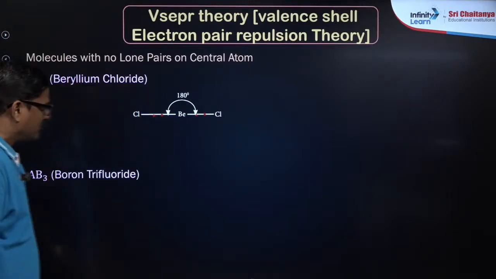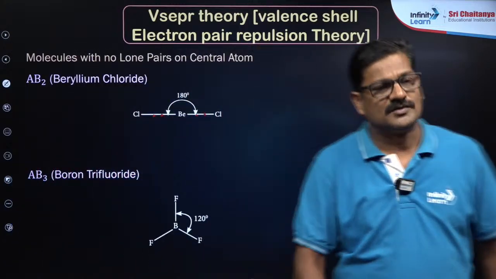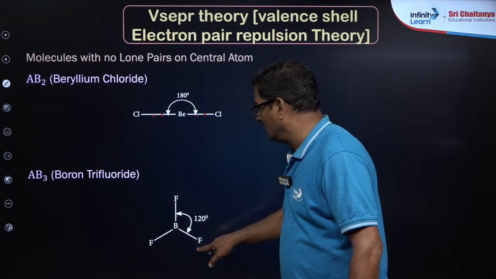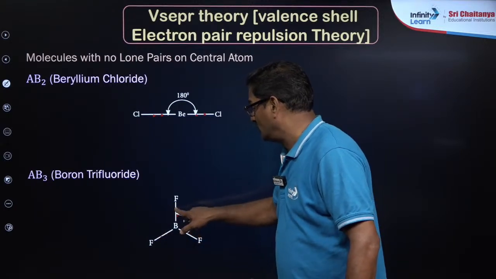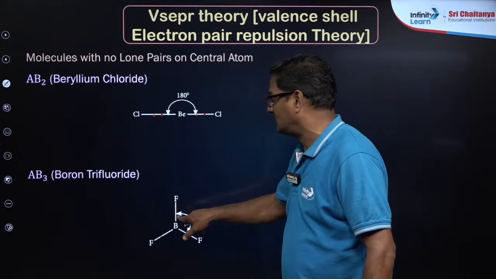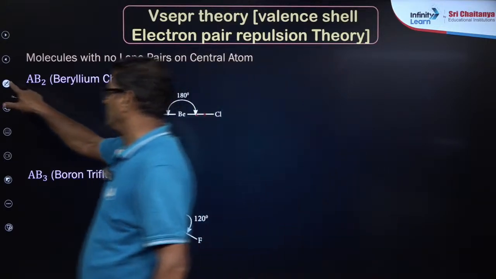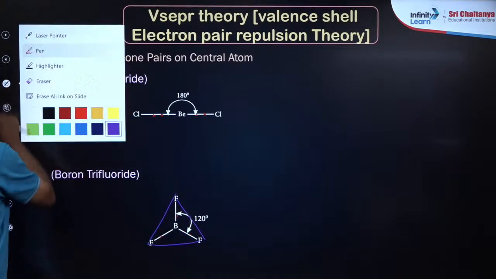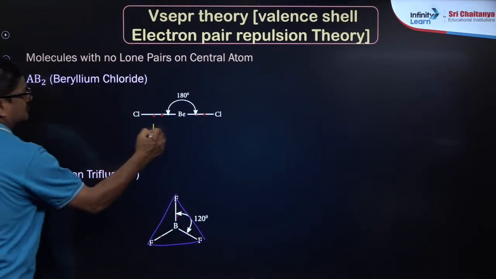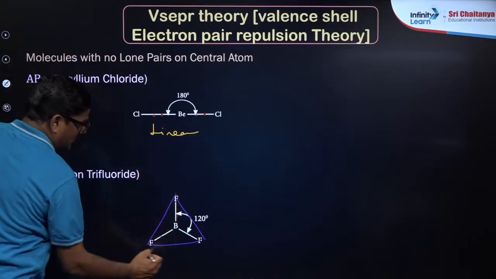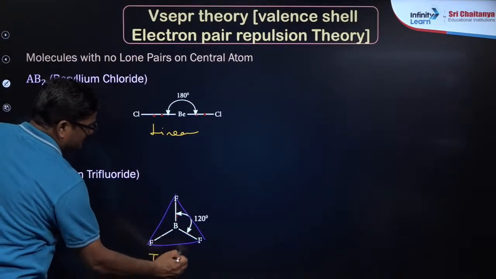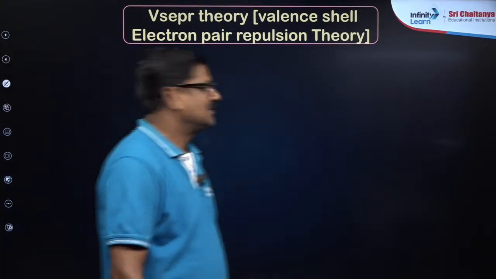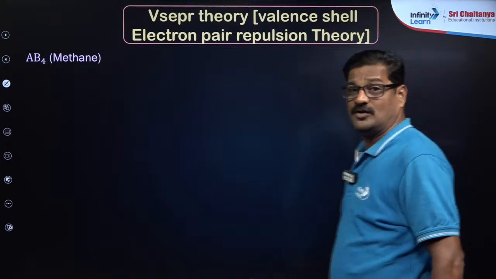Okay, so AB3, boron trifluoride, I want to give you. So boron has 3 electrons and fluorine 1 electron, so that boron has 3 bond pairs of electrons. So what is the shape of the molecule? Trigonal planar, planar triangular. It is trigonal planar, right?